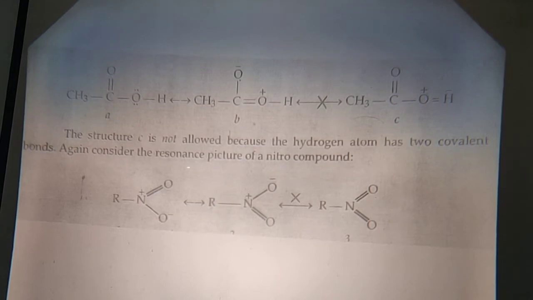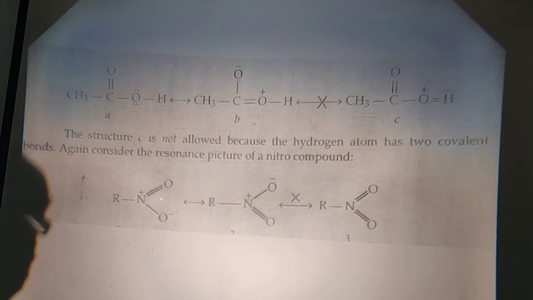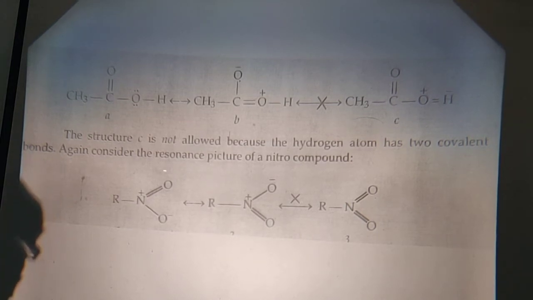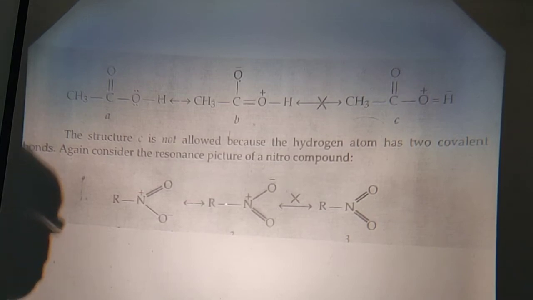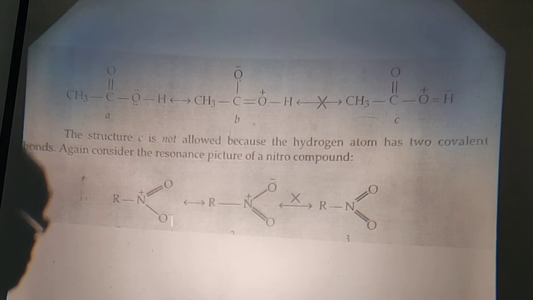Again, consider the resonance picture of the nitrogen compound. In that respect, similarly, you can see this is nitrogen. This has got 4 covalent bonds with a positive charge on nitrogen. Similarly, in another canonical form, you can see this pi electron moves here, the negative charge will go there, and it will be in this way.